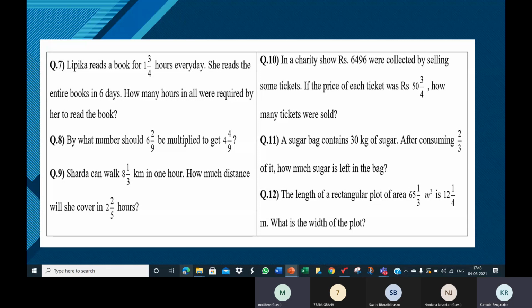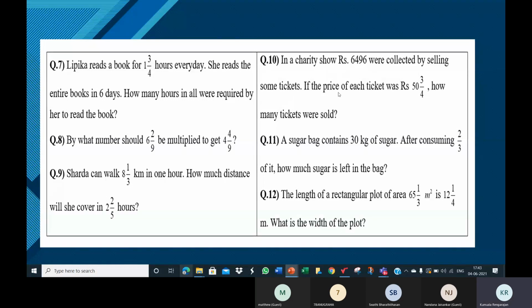Okay. So 5 kilometers in 1 hour. In 2 hours, how much will she cover? What happened, Matthew? 5 kilometers in 1 hour, in 2 hours it will be 5 into 2, 10 kilometers. So in the same sense, it's multiplication here. You will have to multiply 8 1/3 and 2 2/5.